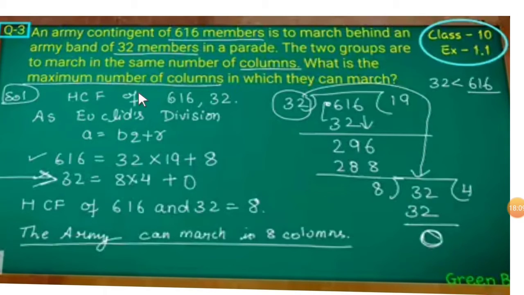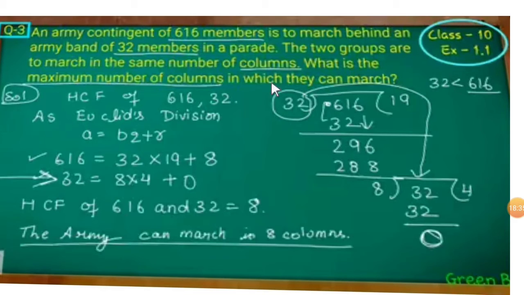What is the maximum number of columns in which they can march? Once again I will read the question.